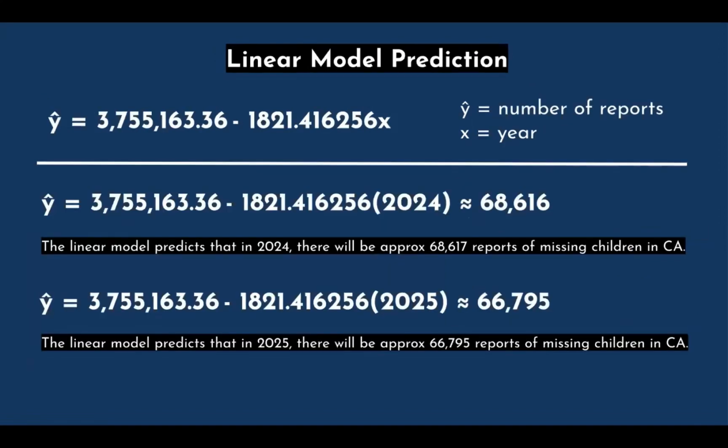Next, for our predictions, I just plugged in the years into the equation. And as you can see here, I plugged in 2024. And the linear model predicts that in 2024, there will be approximately 68,617 reports of missing children in California. Next, I plugged in 2025 to the equation, and the linear model predicts that in 2025, there will be approximately 66,795 reports of missing children in California.